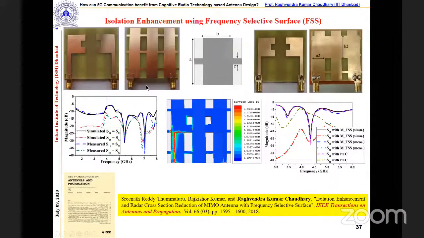We proposed two FSS here, and this modified FSS provides a very excellent result. Using these FSS, we are not altering the radiation pattern, gain, and other things. The main idea is how to improve the isolation. With this FSS we want to stop some of the surface current, so we implant it in such a way that those surface currents are removed, and in this way we improved the isolation. This work we published in IEEE Transactions; you can see the paper for complete detail.